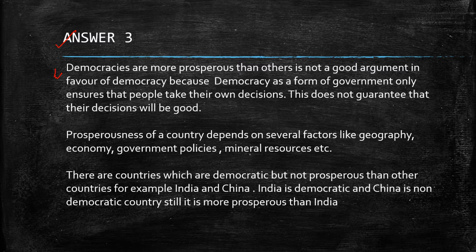Point number 1. Point number 2 is, prosperousness of a country depends on several factors like geography, economy, government policies, mineral resources, etc. And third point in this answer is, there are countries which are democratic but not more prosperous than other countries. For example, India and China. India is a democratic country and China is a non-democratic country. Still, it is more prosperous than India.